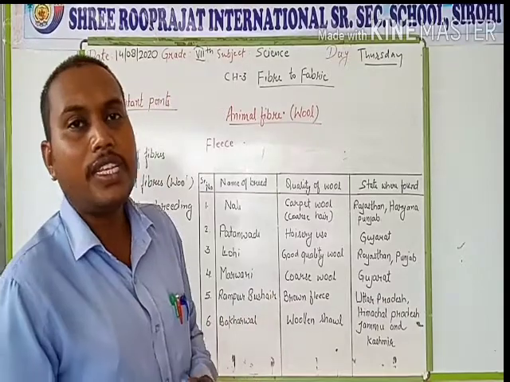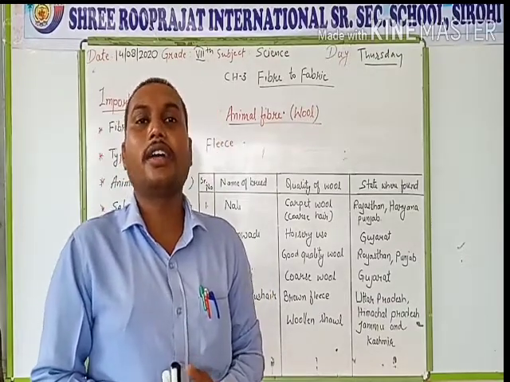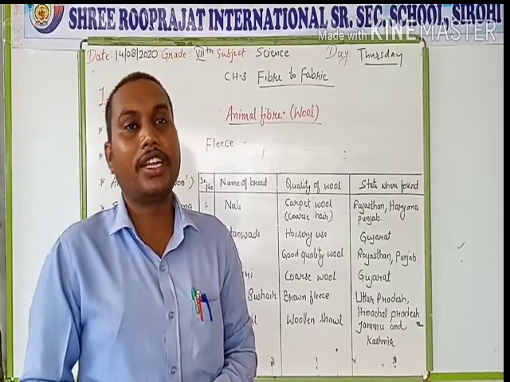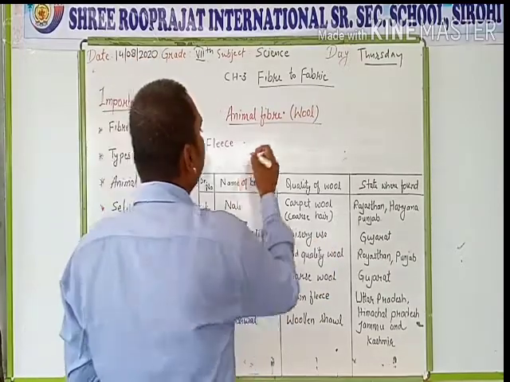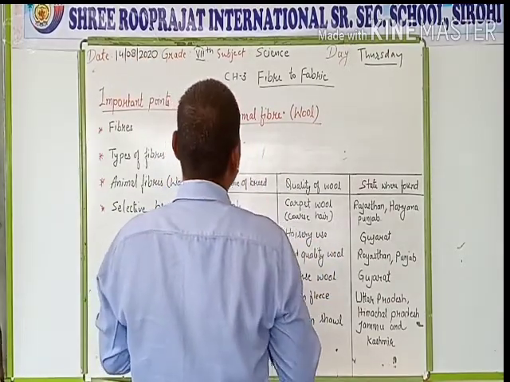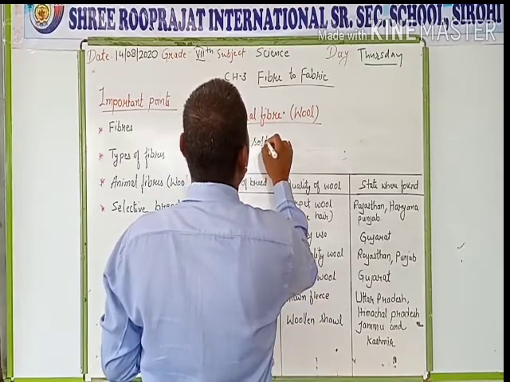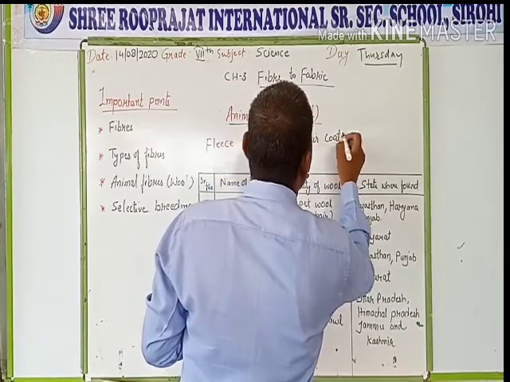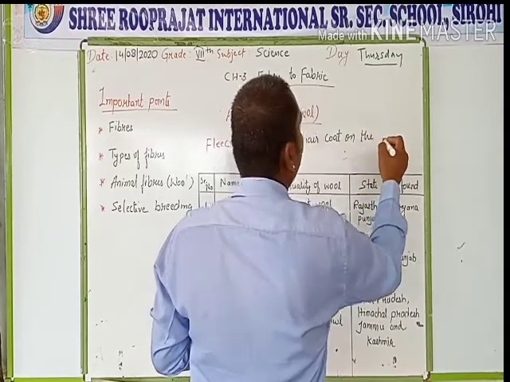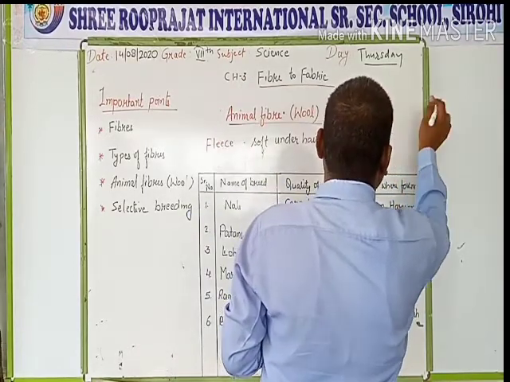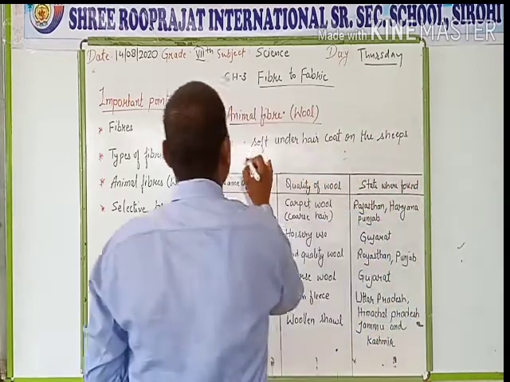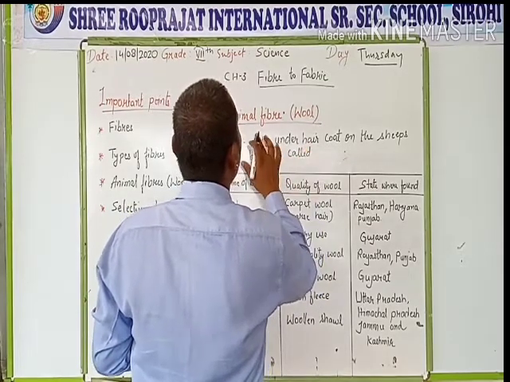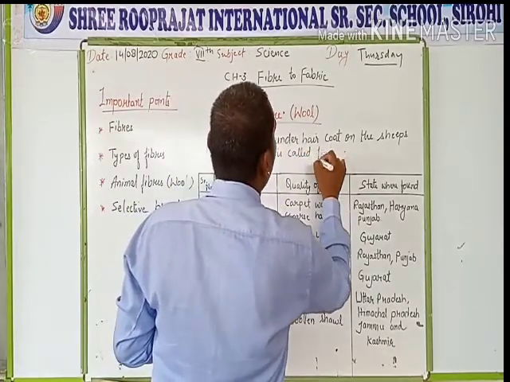What is a fleece? Fleece is the soft undercoat hair, used for making wool of fine quality, known as fleece. Fleece is the soft under hair coat on the sheep's body.